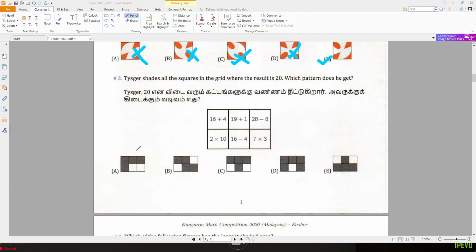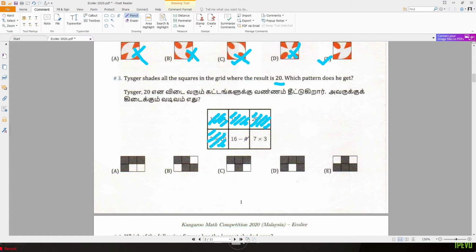Okay, question 3. Tishka shades all the squares in the grid where the result is 20. Whenever you see a plus or minus with the result 20, you have to shade it. So first, 16 plus 4 is 20, so we shade it. 19 plus 1 is 20, so there's a shade here. 28 minus 8 is 20, so this is also selected. And 2 times 10 is 20, so this is also correct.